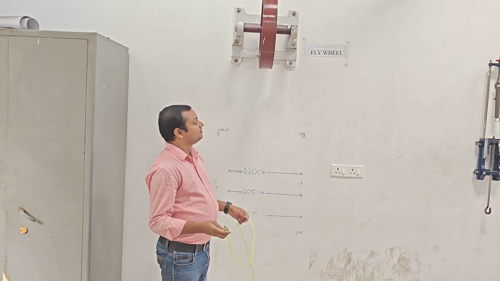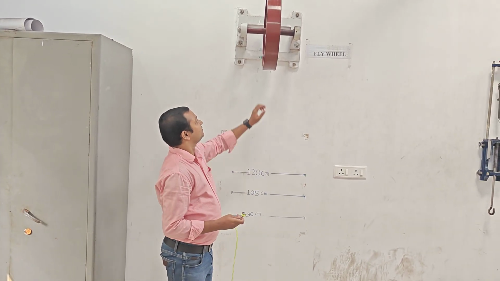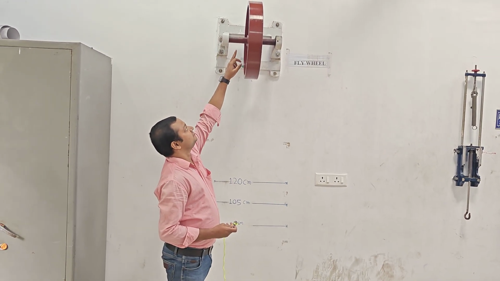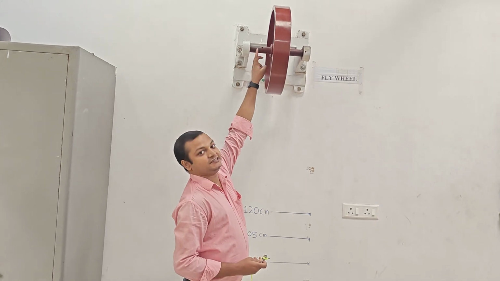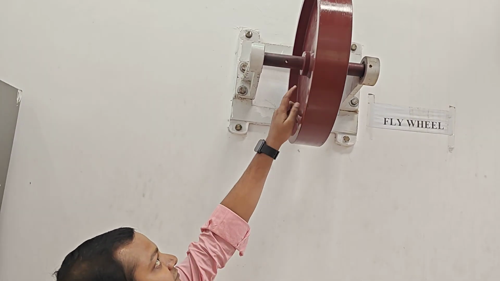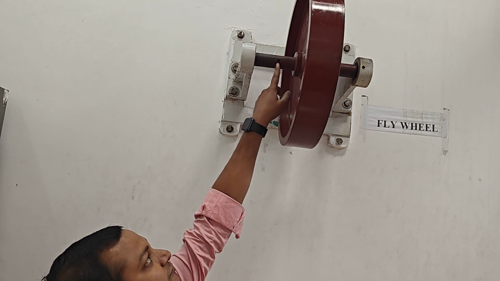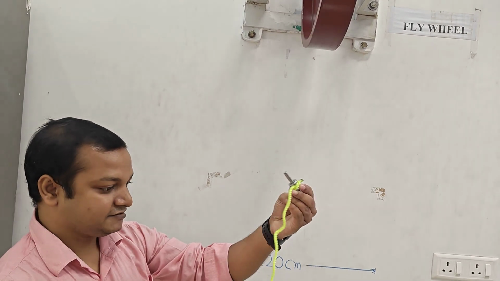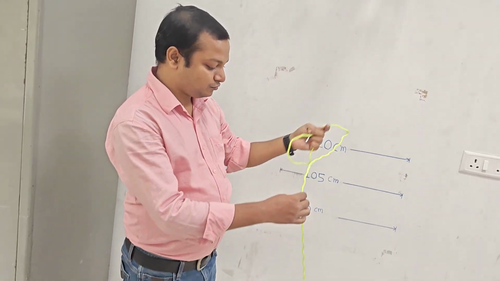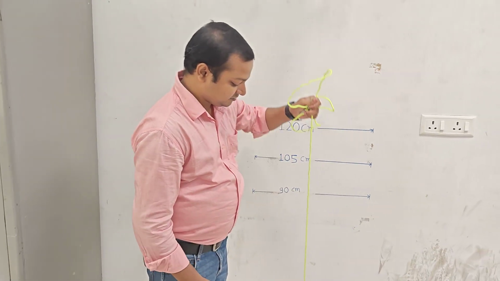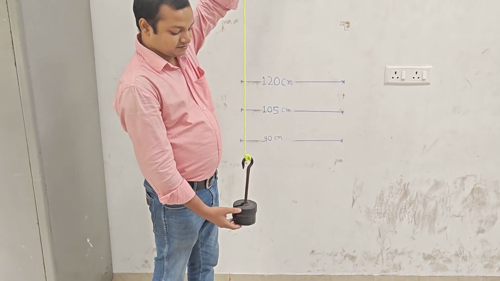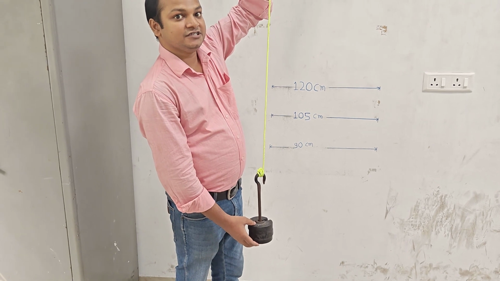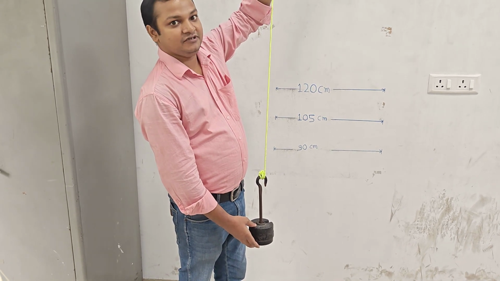method. And in this apparatus, this is the flywheel, and this flywheel is mounted on the bearing, which is again connected with this shaft. See, this is the shaft, and it has some hole. In this hole, we insert this knotted end. This is the knotted end, and this is connected with the rope, and the rope is again connected with this hanger consisting some weight. So with the help of this weight, we calculate the moment of inertia of this flywheel.